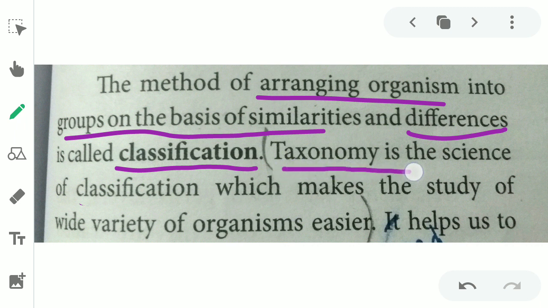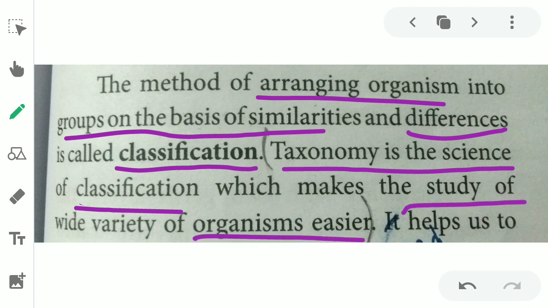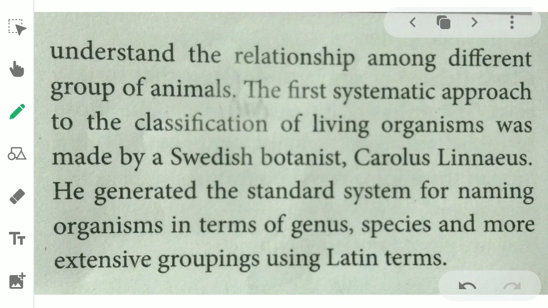Taxonomy is the science of classification. Taxonomy is a branch of science that deals with classification, which makes the study of the variety of organisms easier. It helps us to understand the relationship among the different groups of animals.